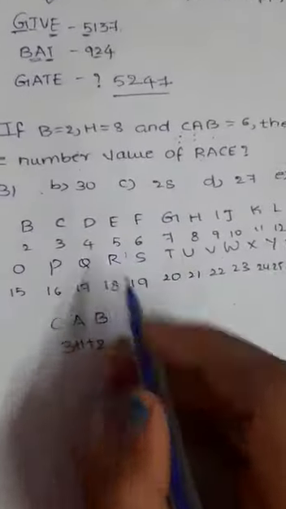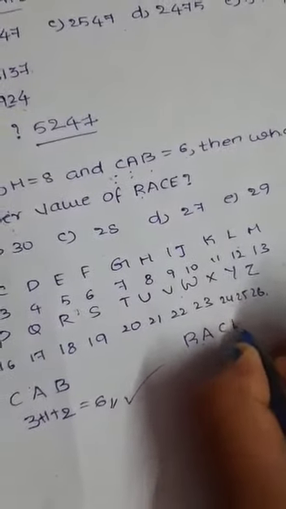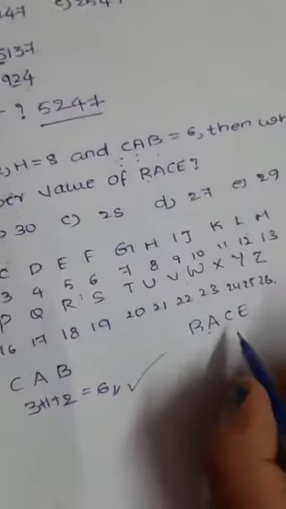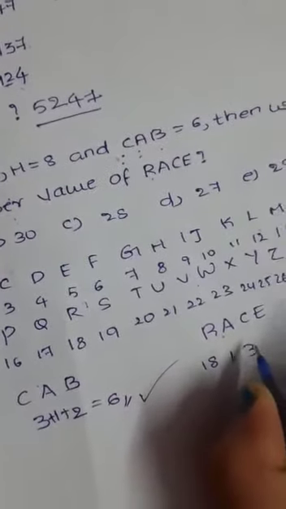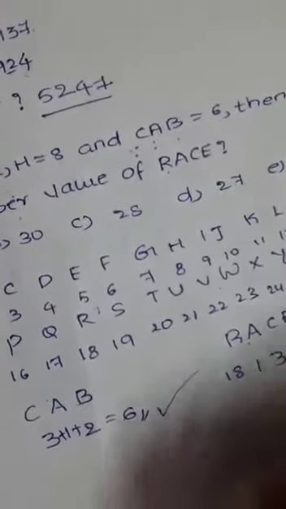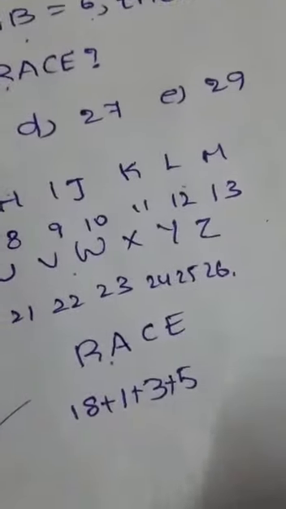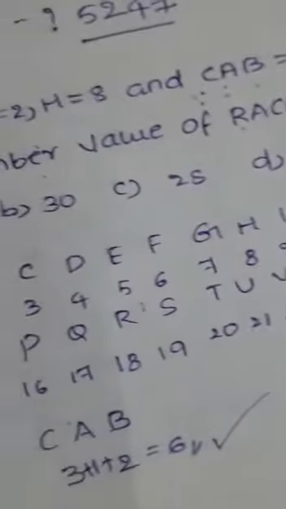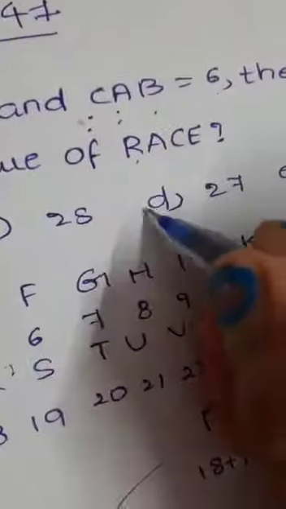So here is R. First write all of this: RACE. The value of R is 18. The value of A is 1. The value of C is 3. The value of E is 5. Now add all these. By adding all of these, you will get the value 27. Let's check whether it is there in the options or not. Yes, it is there in the options. So the answer is 27.